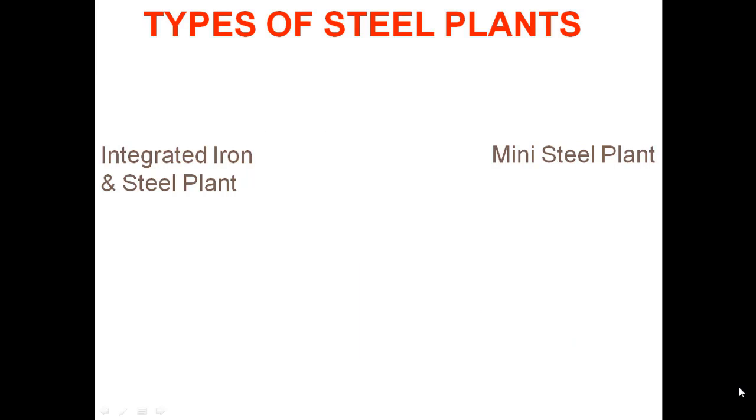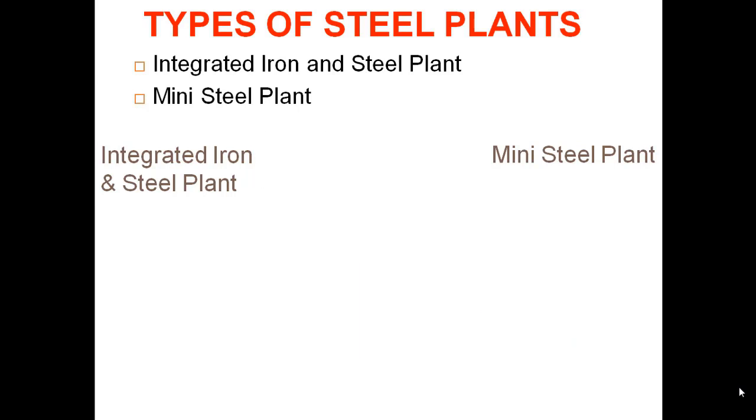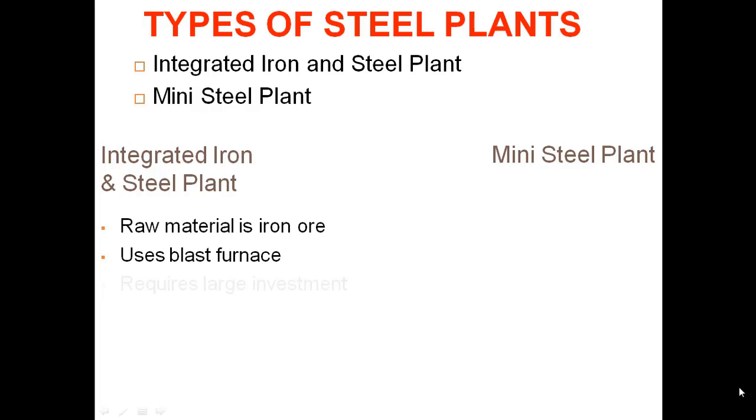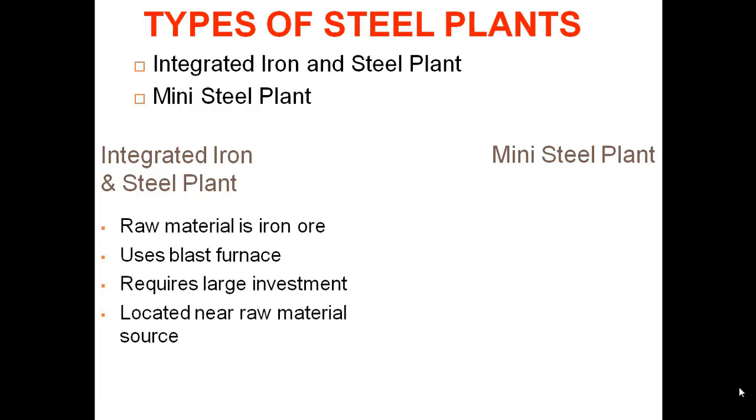Now we'll see what are the types of steel plants in India. Integrated iron steel plants and mini steel plants. Integrated steel plants' raw material is iron ore. It comes from the mines. It uses blast furnace to separate high quality steel. It requires large investment to run the industry. It is primarily located near the raw material sources to reduce the cost of transportation and for proximity.